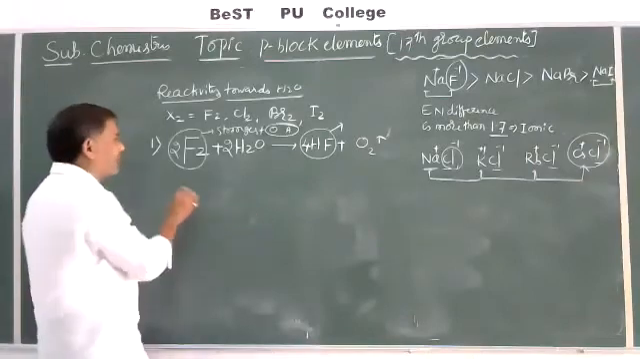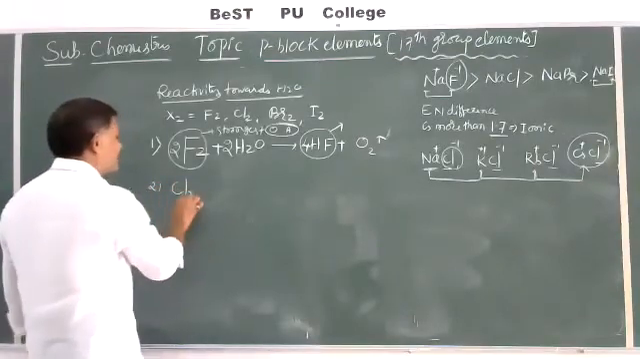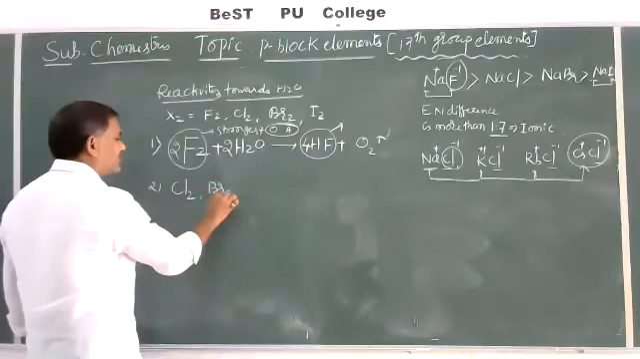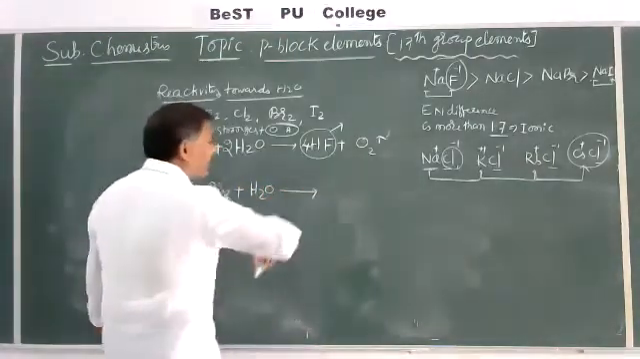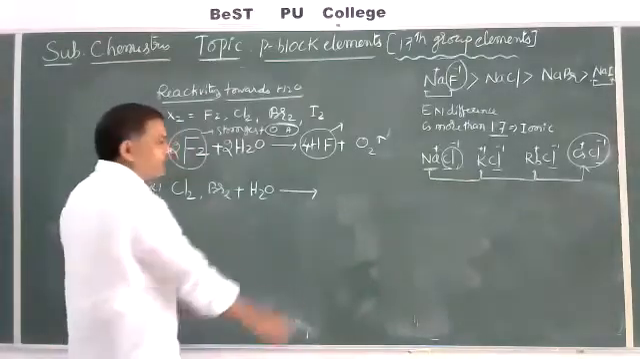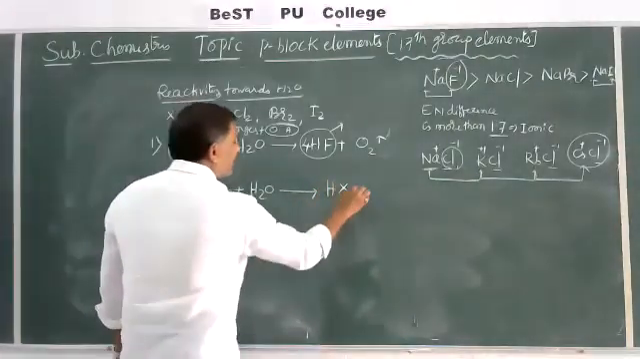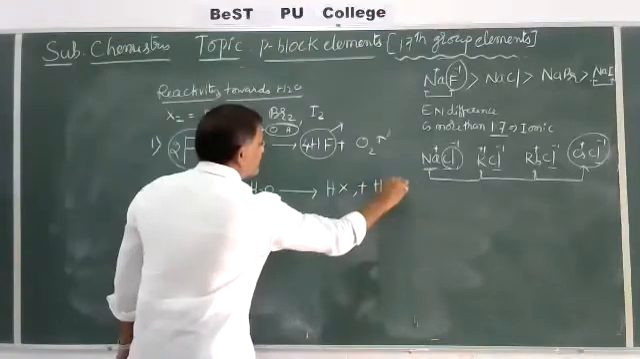Whereas in the case of Cl2 and Br2, when they react with water, they give 2 types of acids. One is the HX type, another one is the HOX type.